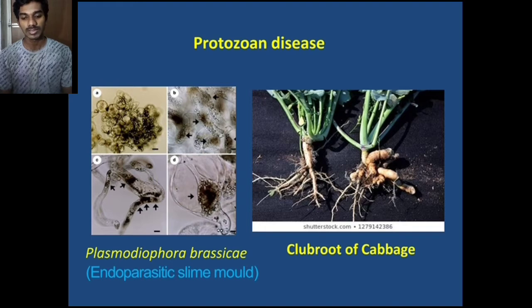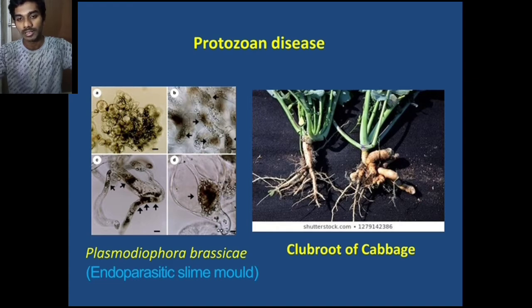This protozoan disease, clubroot of cabbage, was first described by Woronin. In this photo, we see Plasmodiophora brassicae. This parasite is an endoparasite. Endoparasite means it lives inside the host. In the right side photo, we see the club-shaped root.